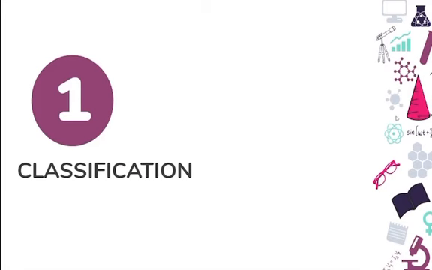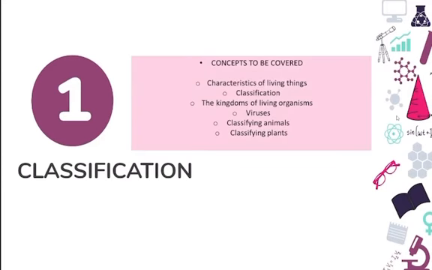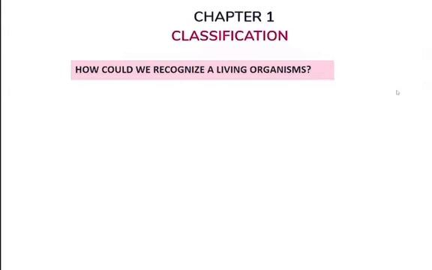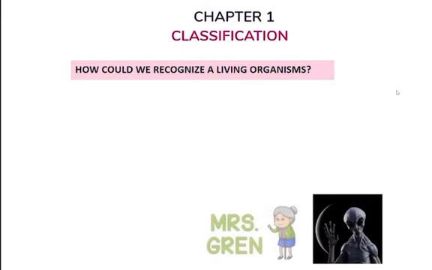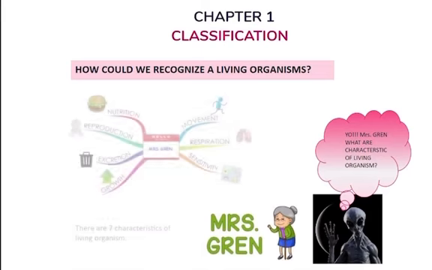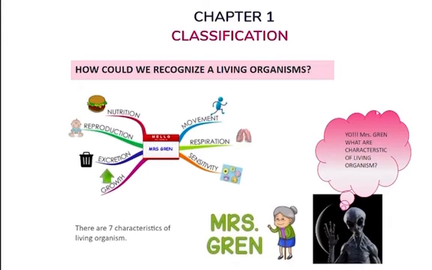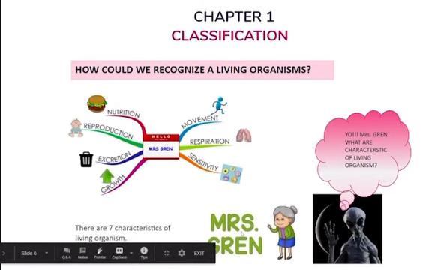The first chapter we will study in biology is classification, and these are the topics we're going to cover. First we will cover characteristics and classification. All of you know how we recognize a living organism, and I told you the story of an alien who met Mrs. Green, and Mrs. Green told him that there are 7 characteristics of a living organism. The answer is in Mrs. Green's name. M stands for movement, R for respiration, S for sensitivity, G for growth, R for reproduction, E for excretion, and N for nutrition.